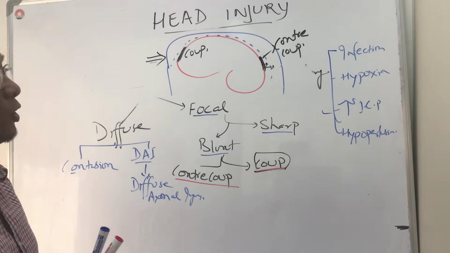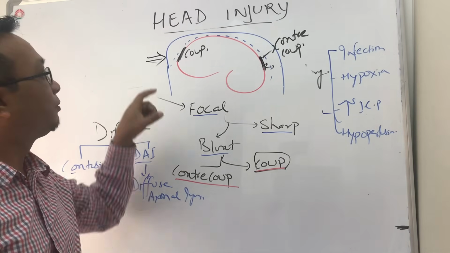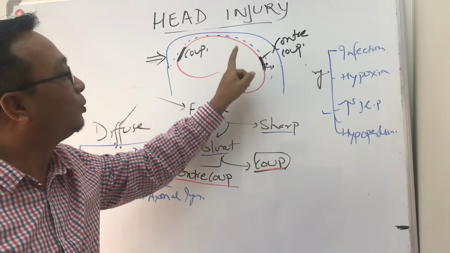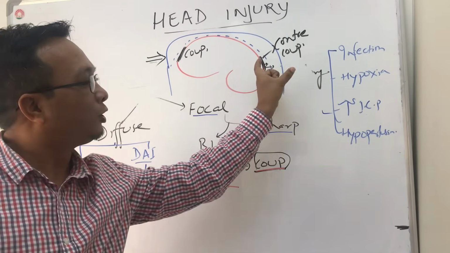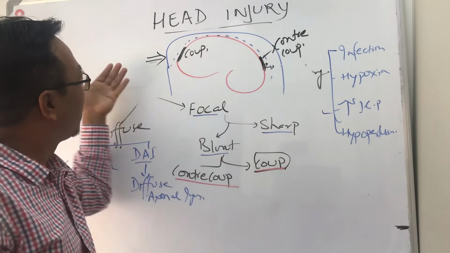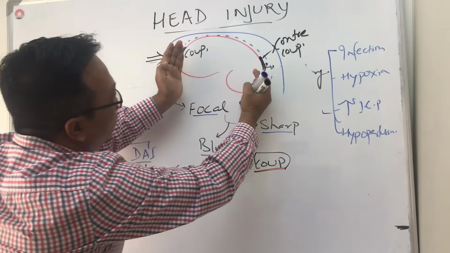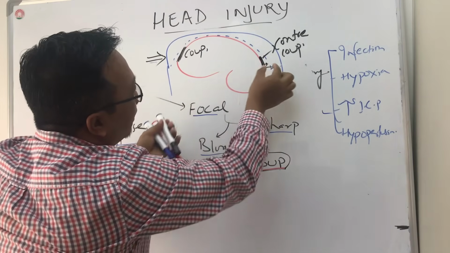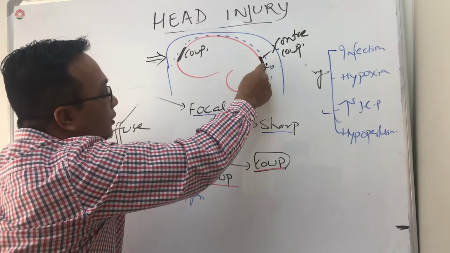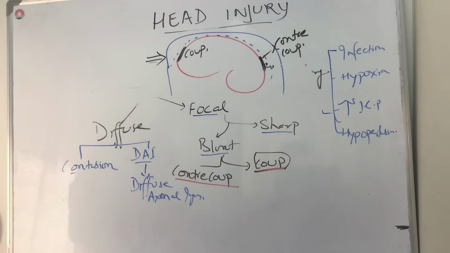So it is not necessary that the person only has a coup injury. It can also have contrecoup, which is at the back side because of the shaking. When there is a heavy impact here, the brain moves back and hits the base of the skull, and this part might also be damaged. So that is a contrecoup injury.